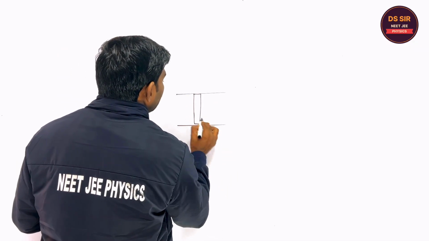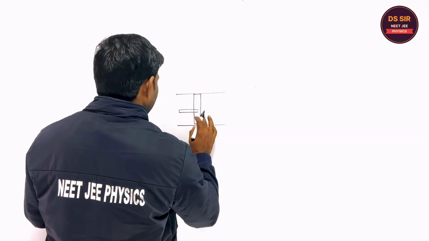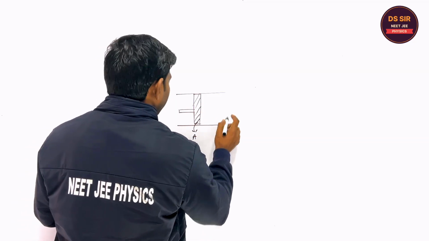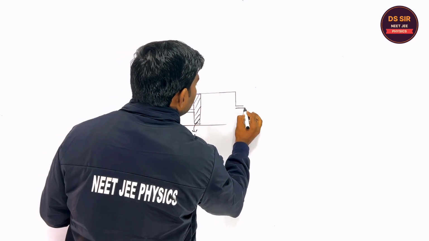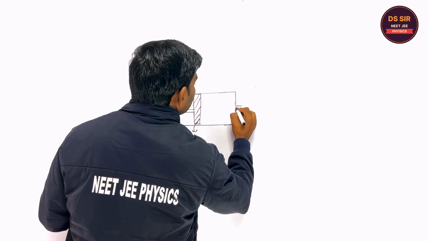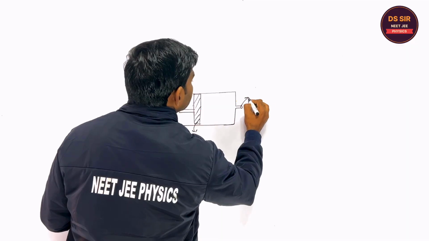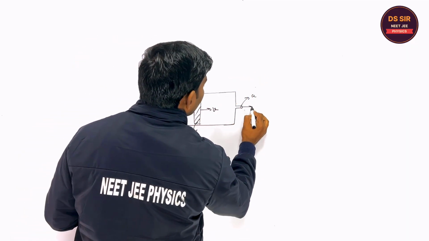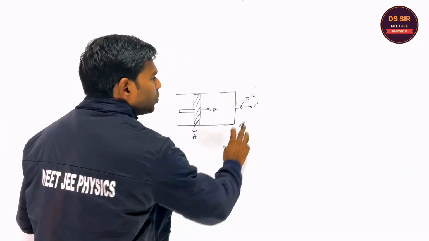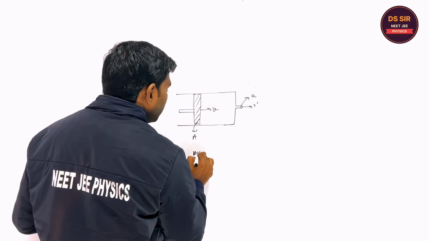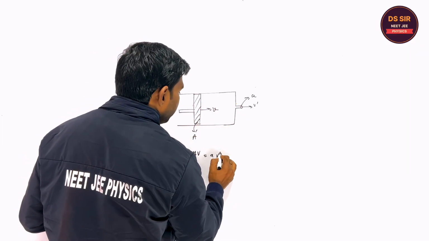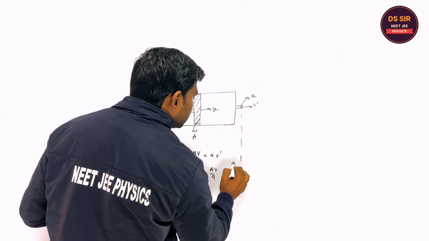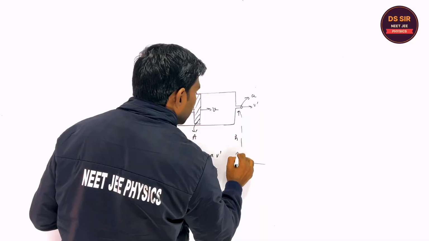So if this is the cross section, and the cross section of this piston is A, and we have a nozzle. The nozzle has a very small cross section, and this small cross section is small a. So when the piston moves with the speed V, the water comes out with the speed V dash. So what is the V dash? A1 V1 is equal to small a V dash. So what is the V dash? It is AV upon a. Now this is the height H. Are you getting or not?